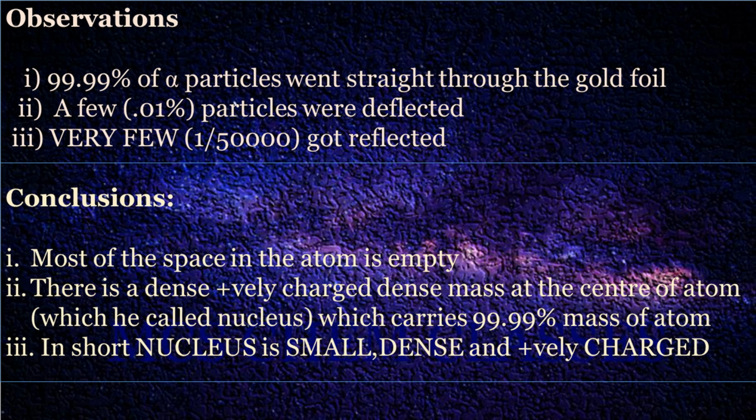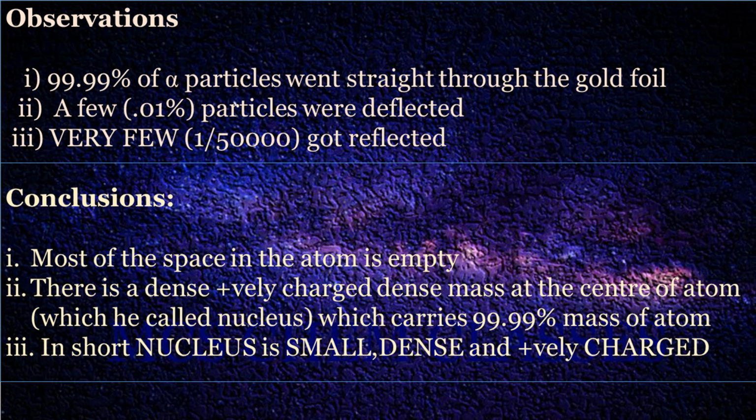Since alpha particles are positively charged particles and have considerable mass, the deflection of a very few alpha particles indicates the presence of a positively charged mass at the center of the atom. And since a very few alpha particles are rebounded, the positively charged center was almost as massive as that of an atom.